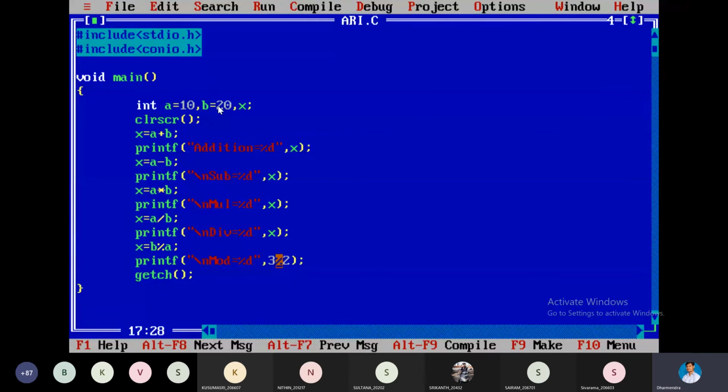So this is actually a special symbol because while reading the values in scanf also we will use this symbol. There we will call it percentage. Here we will call it modulus. Modulus operator. Actually, we may think that whatever operation we learned in our mathematics, even in school, the same operation applies here in our computer. This is treated as division in our maths. This one we will not use most of the time actually.